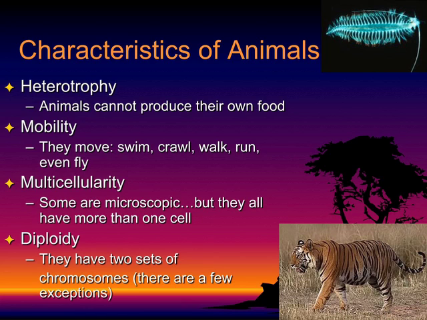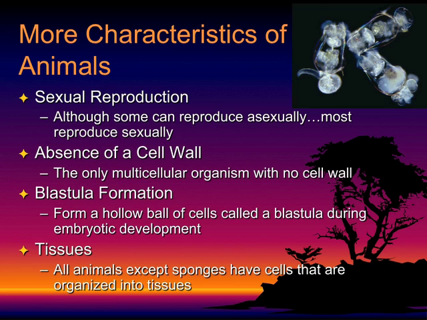Multicellularity is the next one. So some are really, really microscopic, but even at that, they all have more than one cell. Being diploid is another characteristic. So remember diploidy? They all have 2 sets of chromosomes. Very, very few exceptions to those rules.